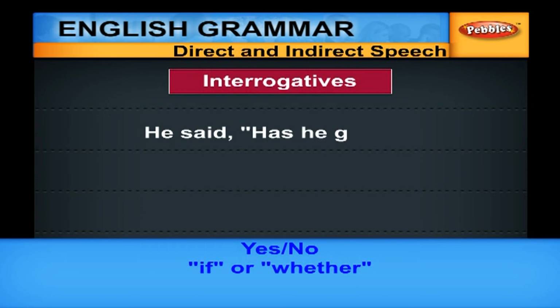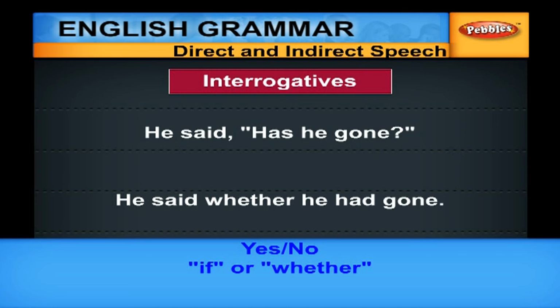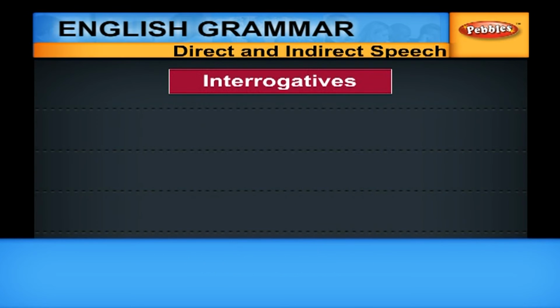He said, "Has he gone?" He said whether he had gone. Here you have to be careful. The interrogative has to be changed into a statement format. You should not say, "He said, if had he gone." Wrong usage. Here we will see some more interrogatives and will convert them into indirect speech by using "if" or "whether".